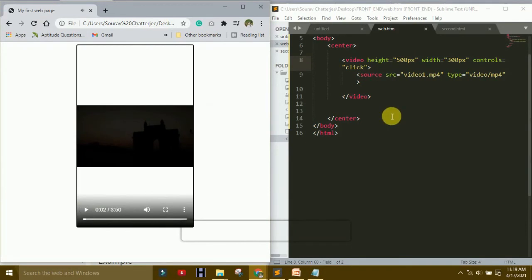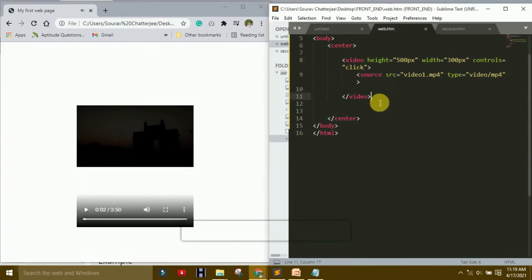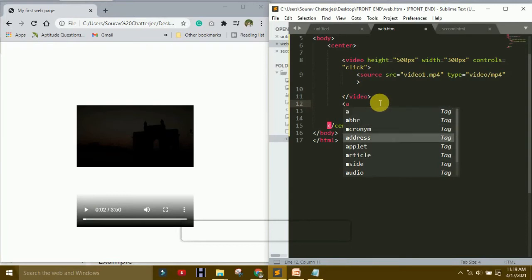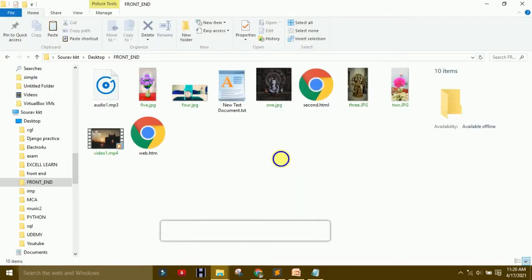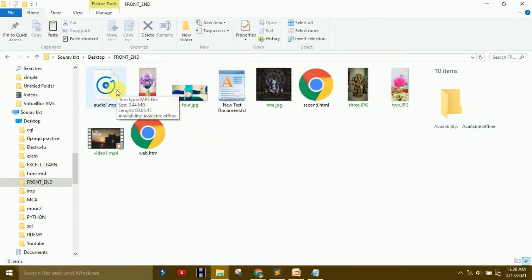It is showing. Now I use audio. Okay, audio is there. So how to use it, same like video, with the source tag. Okay, so here I already saved one audio file, that is audio1.mp3.